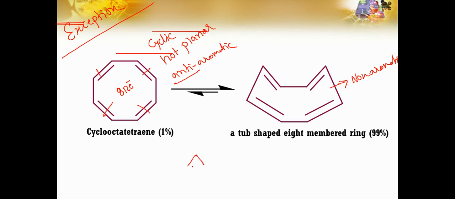Okay, let's have one more example. If you have this free radical, everyone knows what a free radical is. So what would it be if this has the free radical? It will be neither aromatic nor anti-aromatic.